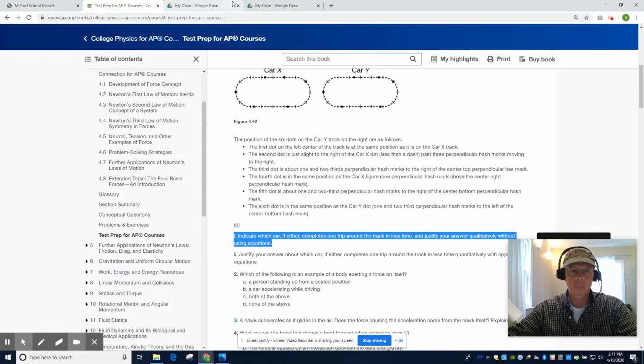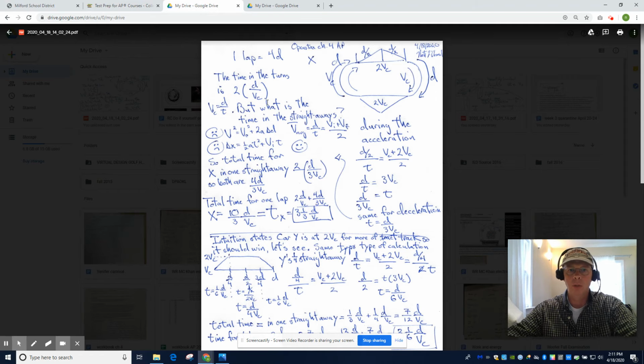Quantitatively, it's kind of tricky. So, it's a kinematics problem. We're looking for time. Time defines who gets around first. So I threw out some kinematics equations. No, we don't want these fancy ones. We don't want the definition of acceleration. We actually just want speed equals distance over time. That is, average velocity equals displacement over time. And that's the time to get around one turn if it's going at a constant velocity. So we just double that. That's the time to get around two of the turns. Straightaways are a little bit more tricky.